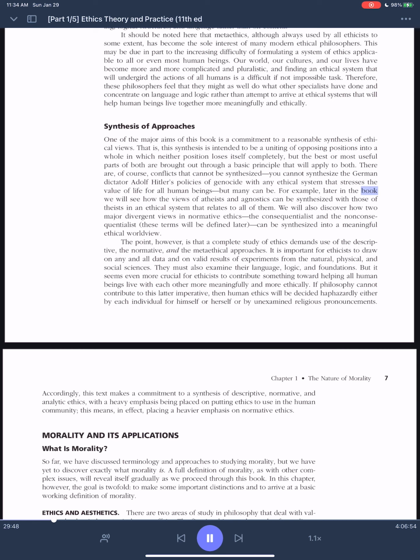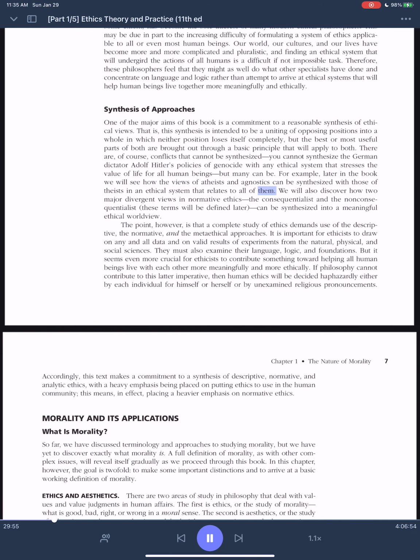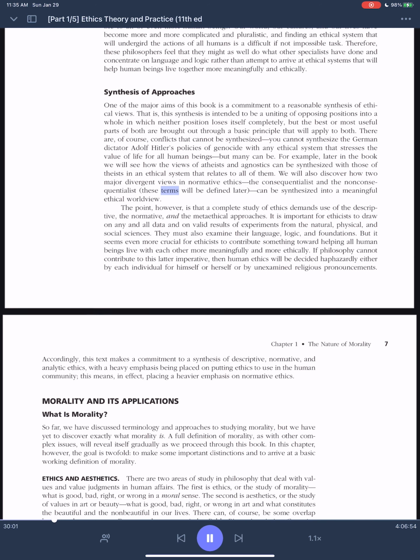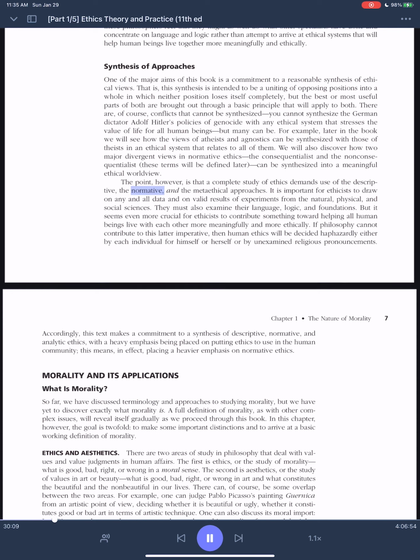For example, later in the book we will see how the views of atheists and agnostics can be synthesized with those of theists in an ethical system that relates to all of them. We will also discover how two major divergent views in normative ethics, the consequentialist and the non-consequentialist, these terms will be defined later, can be synthesized into a meaningful ethical worldview. The point, however, is that a complete study of ethics demands use of the descriptive, the normative, and the metaethical